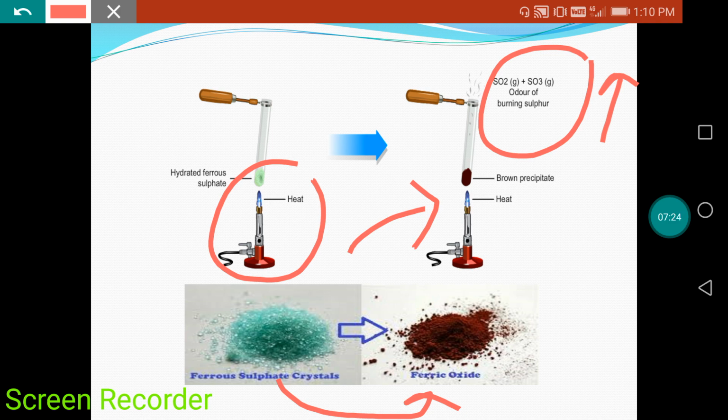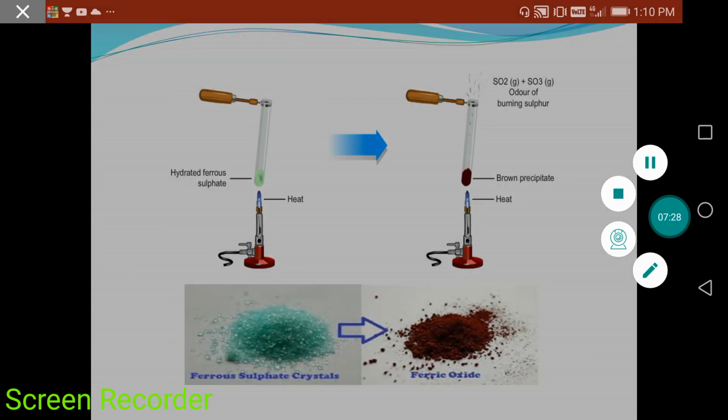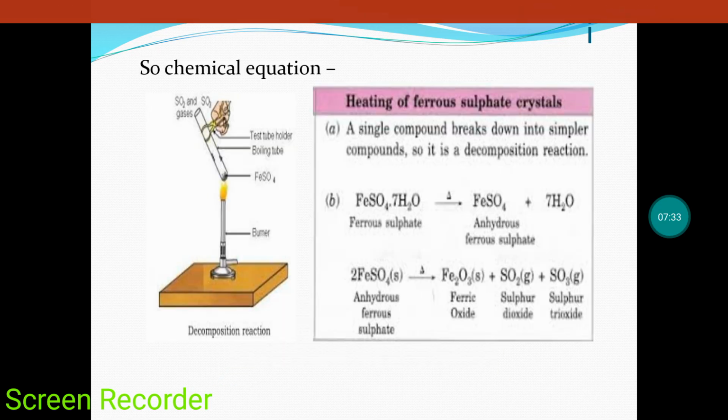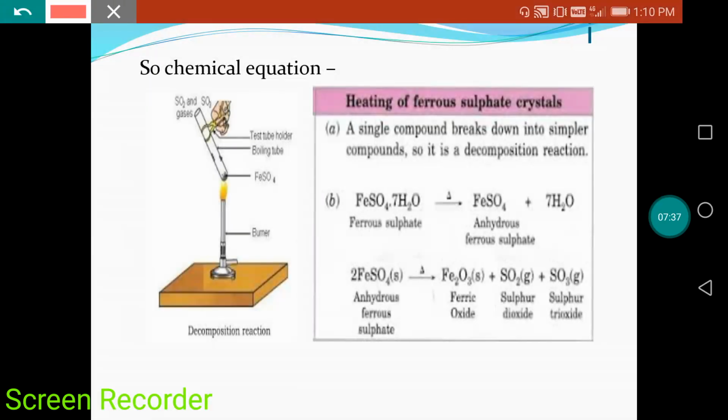See, so what type of reaction is going on here? One thing I want to tell you: a decomposition reaction is going on. And what is the result of this decomposition reaction? See here, a chemical equation is given. I used the word hydrated ferrous sulfate. What is the meaning of hydrated ferrous sulfate? FeSO4 plus 7H2O means water molecules are also present there. Right? That is the meaning of hydrated ferrous sulfate.